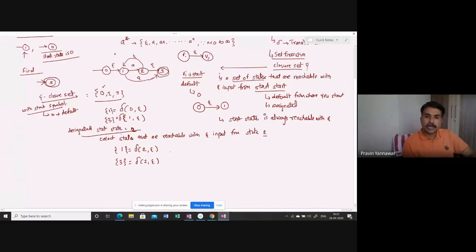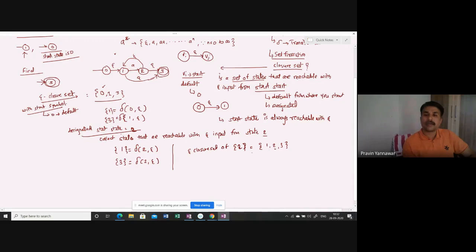So if I am computing the epsilon closure set of 2, it must contain the state numbers 1 comma 2 comma 3.